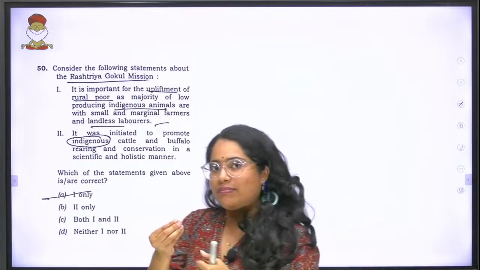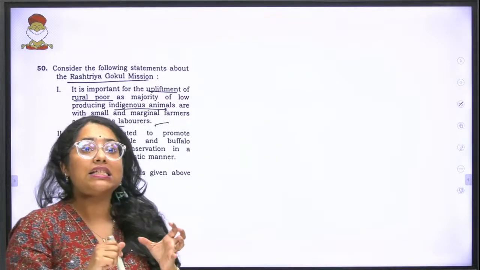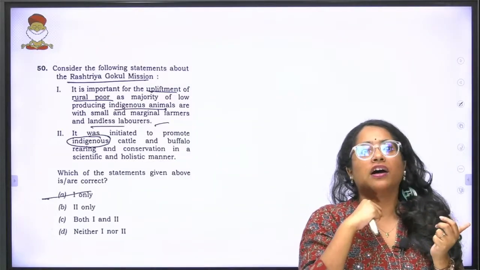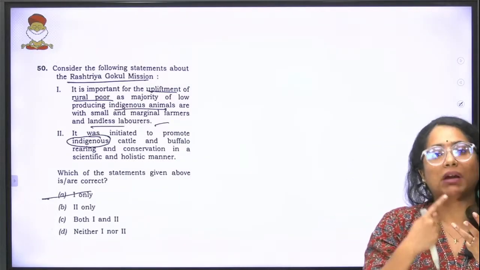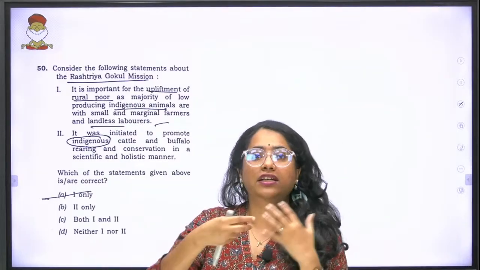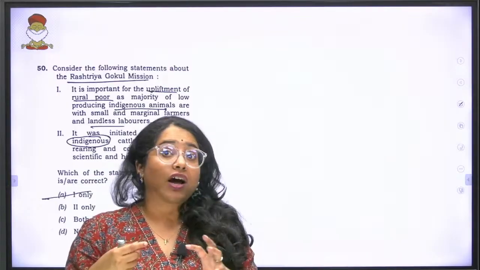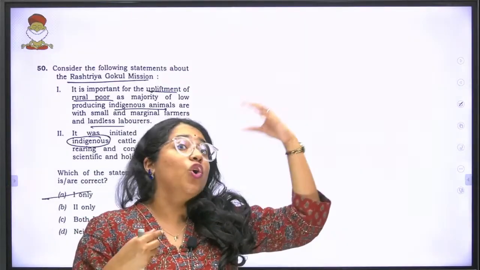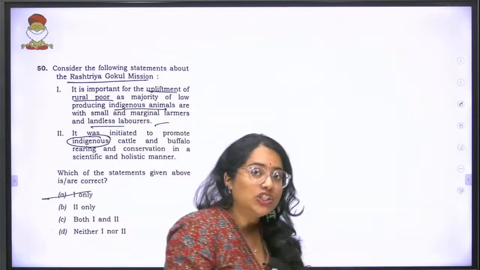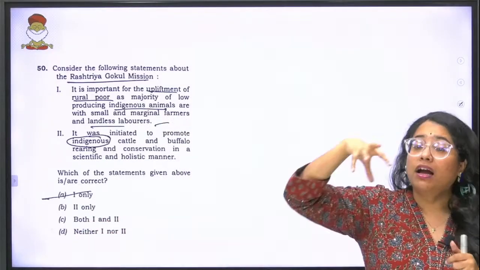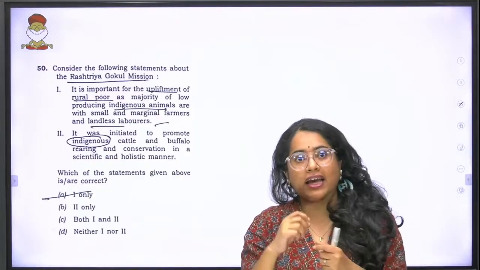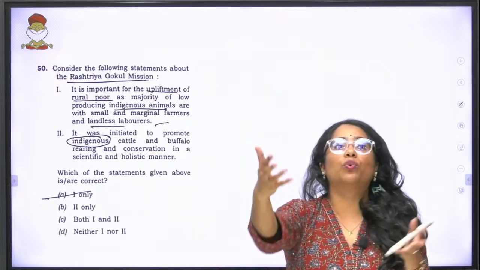But keep in mind that this is actually about dairy production. It is focused on milk production, on rearing your cattle, your buffaloes, etc. It is not based on exotic breeds, it is based on indigenous breeds, and amongst the indigenous breeds, it selects the best varieties and tries to promote them amongst rural farmers.